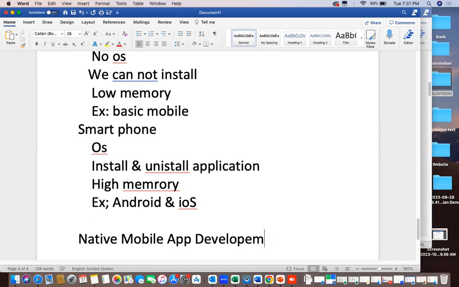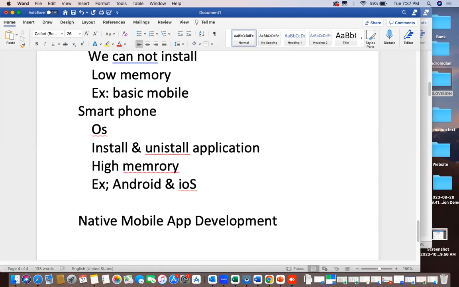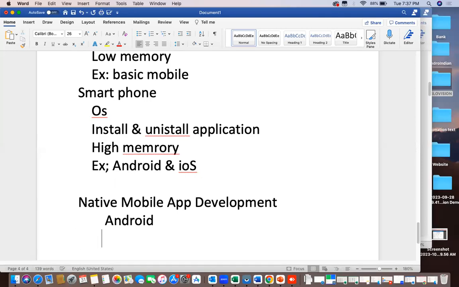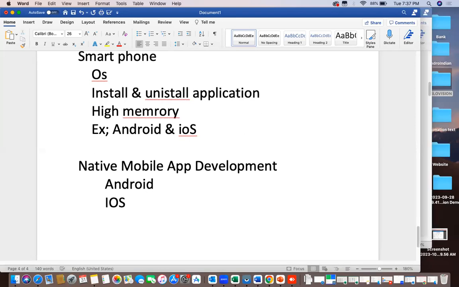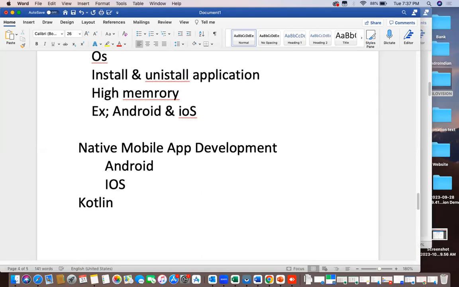In native mobile app development again there are two: one is Android, the other is iOS. In this course we are going with Android, with the language called Kotlin, because Kotlin is trending in the market.